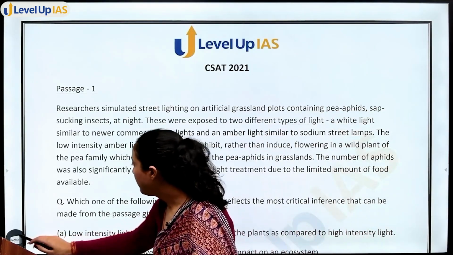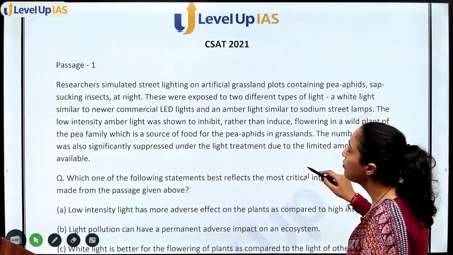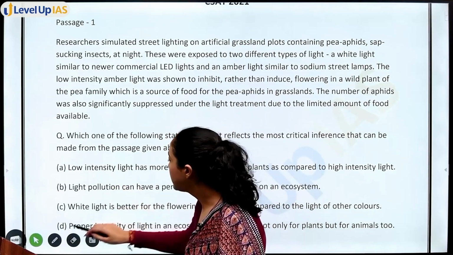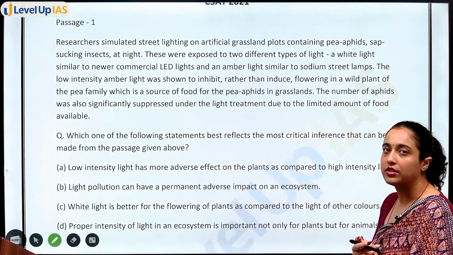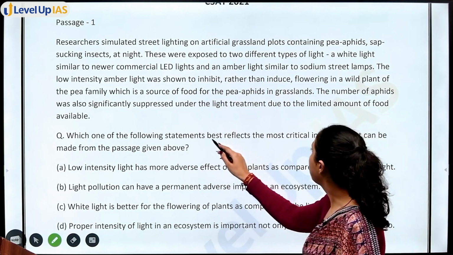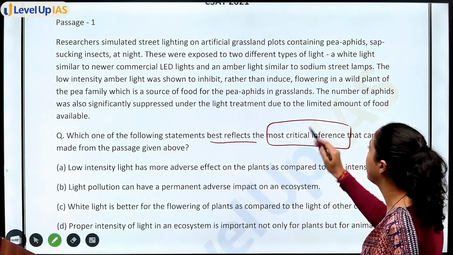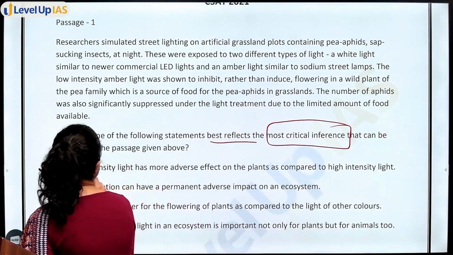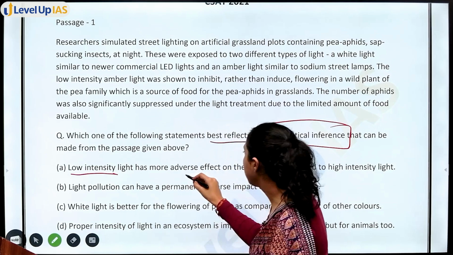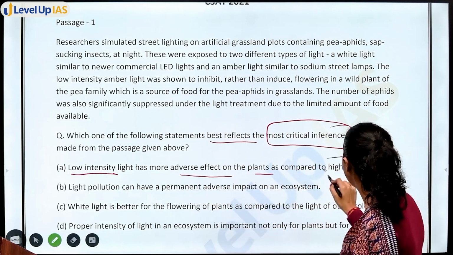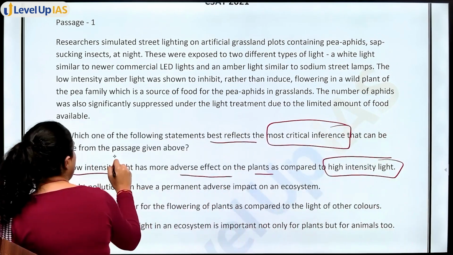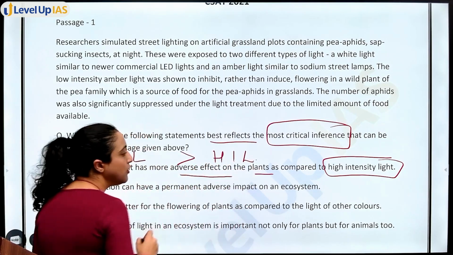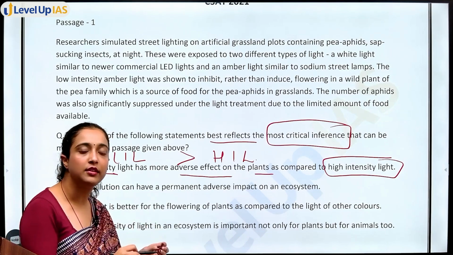In passage 1, we have this statement: researchers simulated street light on artificial grasslands and so on. We will read the question first, then go on to reading the passage. Which one of the following statements best reflects the most critical inference that can be made from the passage given above? The first option: low intensity light has more adverse effect on plants as compared to high intensity light. So we are doing a comparison between low intensity and high intensity.